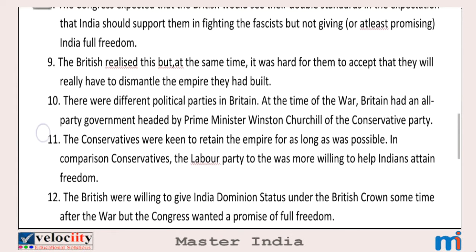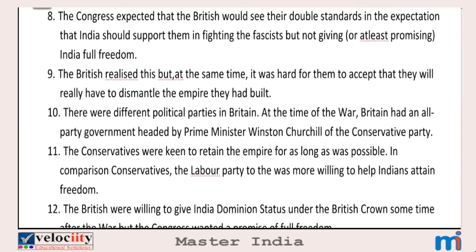Okay, eighth point. The Congress expected that the British would see their double standards in expecting that India should support them in fighting the fascists but not giving, or at least promising, India full freedom. So the Congress leaders anticipated that the British would see their double standards. Here, their indicates the British government. Double standards means different types of rules for different groups of people. Here in India also, the British created some rules for Britishers and other rules for Indians.